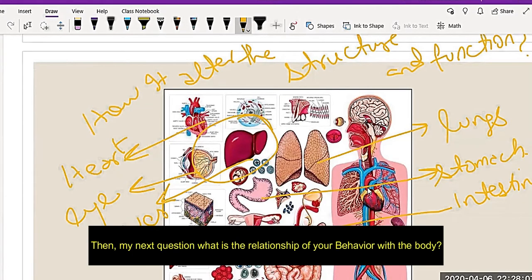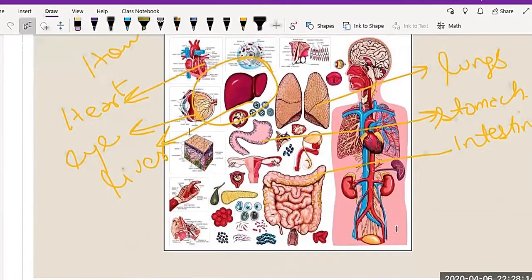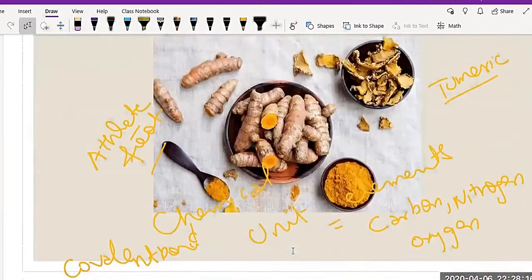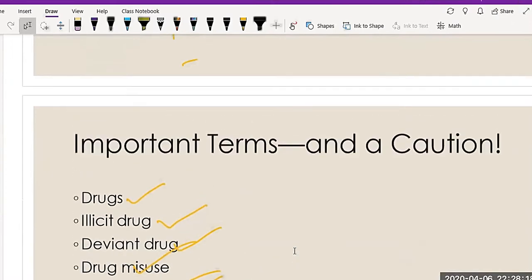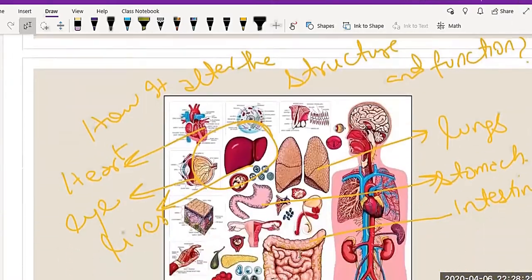My next question is, what is the relationship between behavior and the body? This is very important. When we talk about drug effects, drugs produce effects in the body.